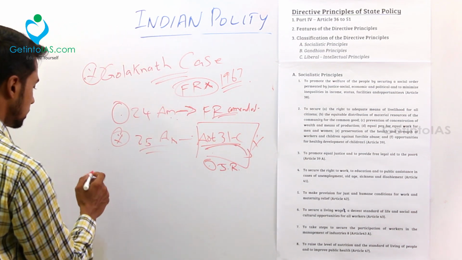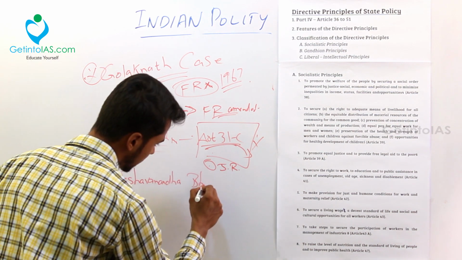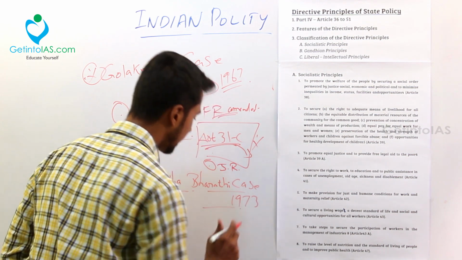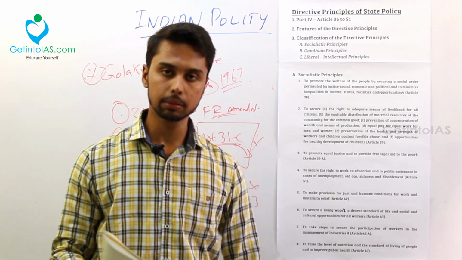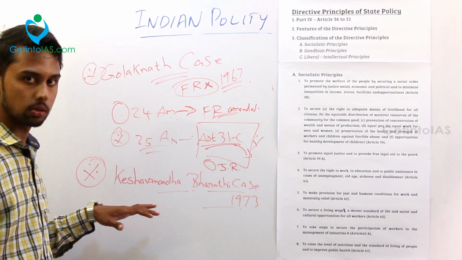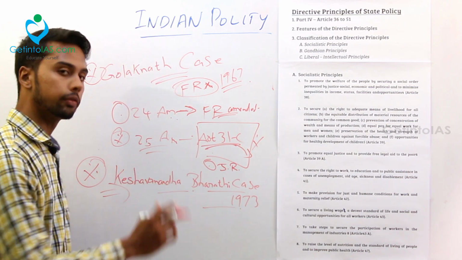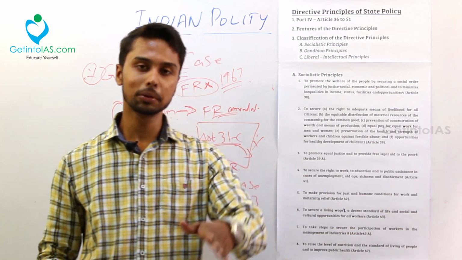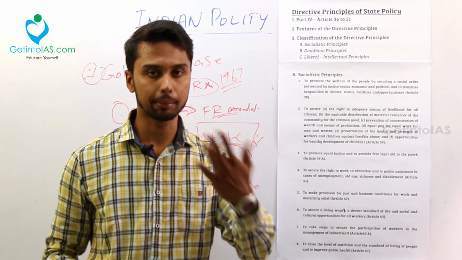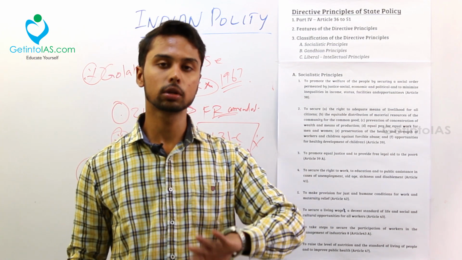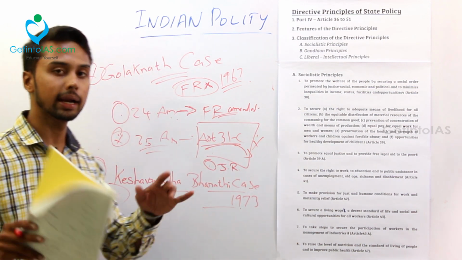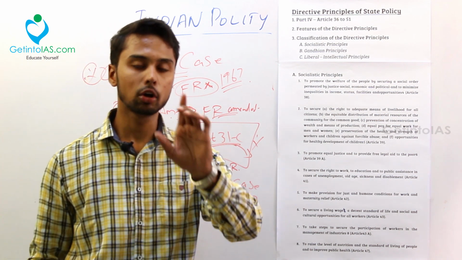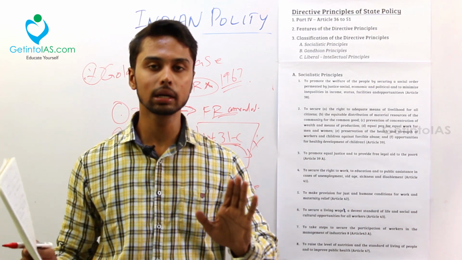Later on, the important case is the Kesavananda Bharati case, 1973. This is an important case because you could have seen it in newspapers also; even now they are discussing this case. This was a great verdict of the Supreme Court, which told that again you can amend the fundamental right. The Supreme Court again reversed its verdict. In 1951 it told that you can amend, in the next case it reversed and told that you can't amend, and in the Bharati case it told that you can amend. But it becomes a major verdict because the Supreme Court told that you can amend your fundamental right but not the basic structure of the Constitution. You can't amend the basic structure of the Constitution.